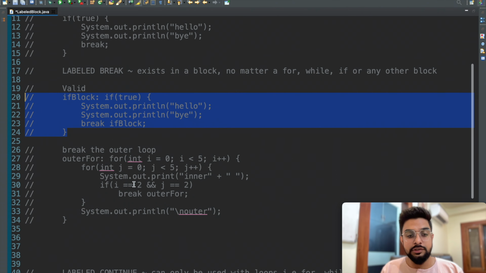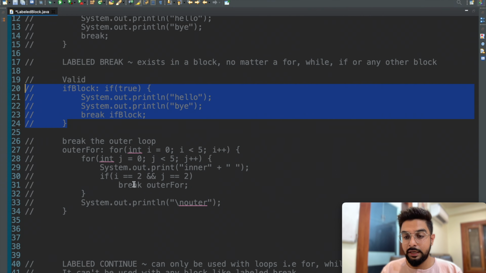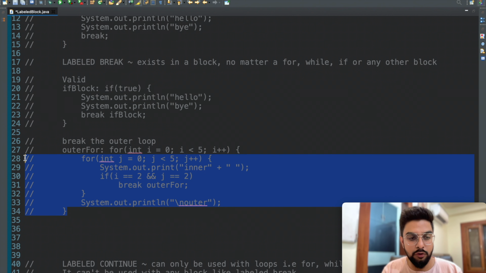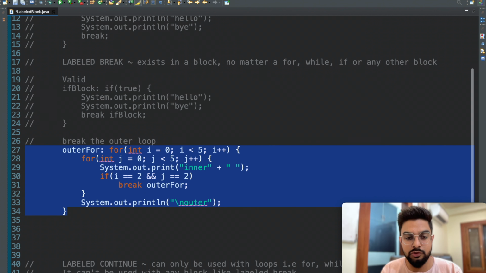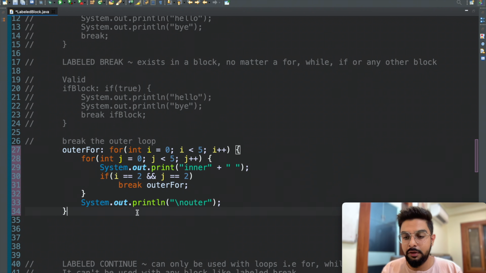Now coming on to our second question. Can you break the outer loop in case of nested loops? Now I'm sure most of you would have thought that it is possible. How? We could just label the outer for loop, and then use the labeled break inside the nested loop.